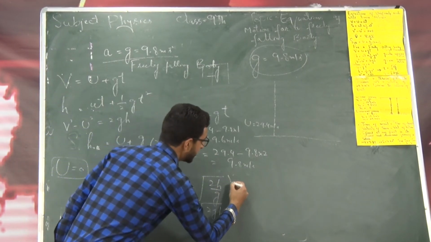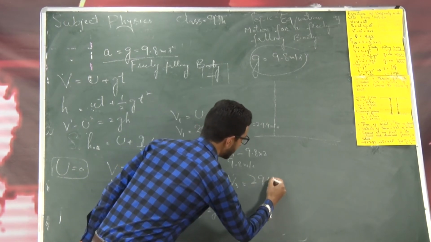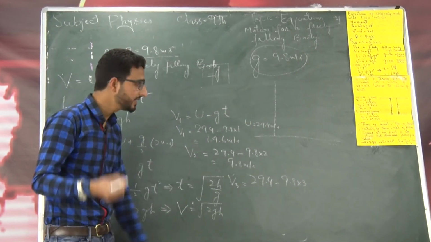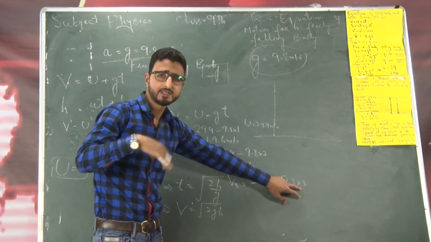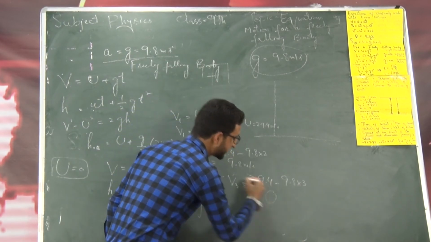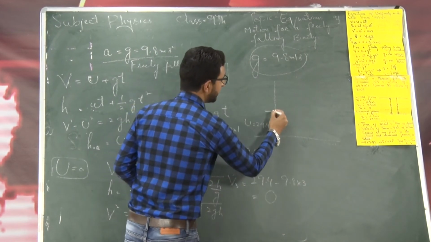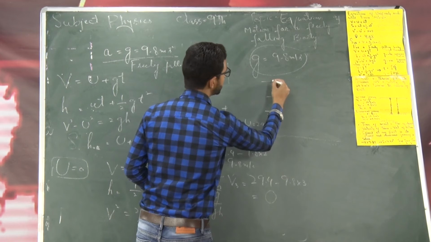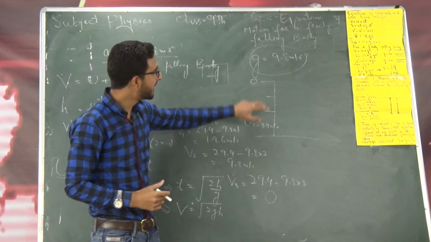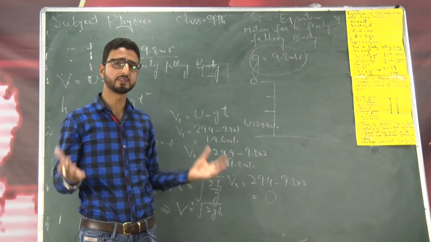Now let's find the velocity of the ball after 3 seconds. So this is, instead of u, 29.4, minus 9.8 into 3. See, this is 9.8 into 3, that is equal to 29.4. So this is 29.4 minus 29.4, this is equal to 0. So this is the initial velocity, velocity after 1 second, velocity after 2 seconds, and velocity after 3 seconds is equal to 0. This means that the body attains some maximum height, and at this very position the body will start the downward journey.